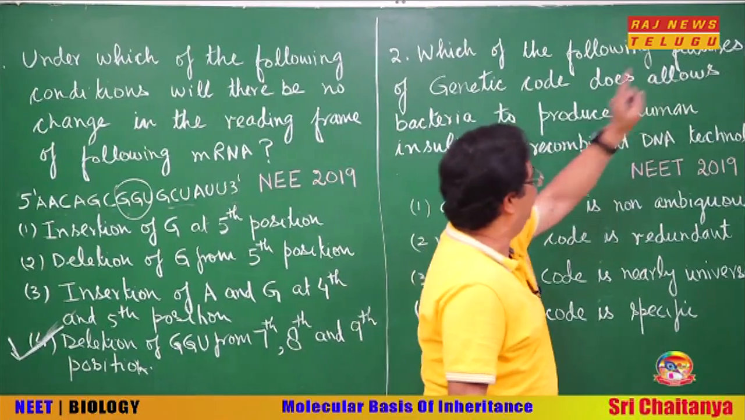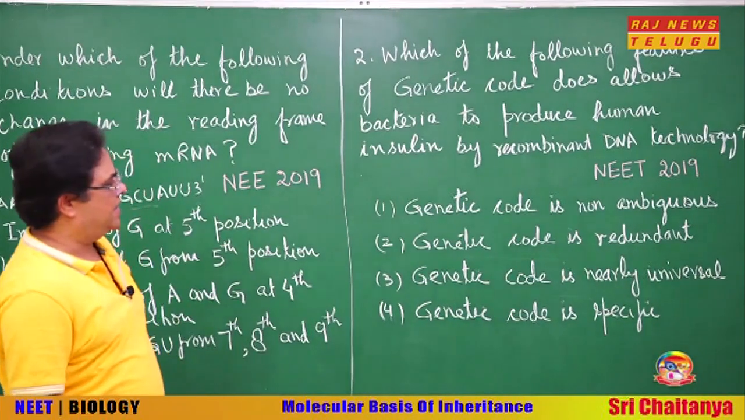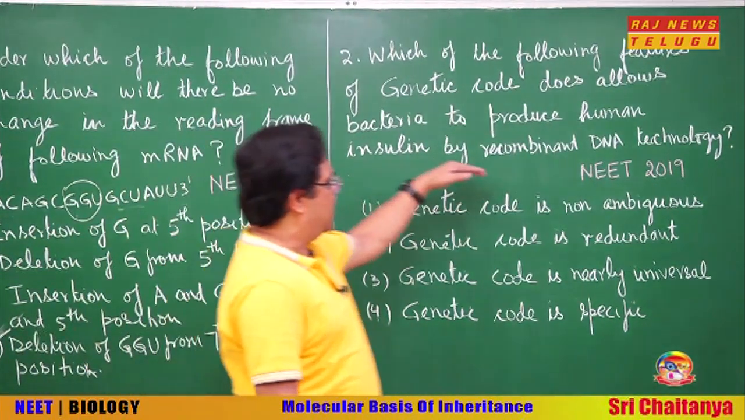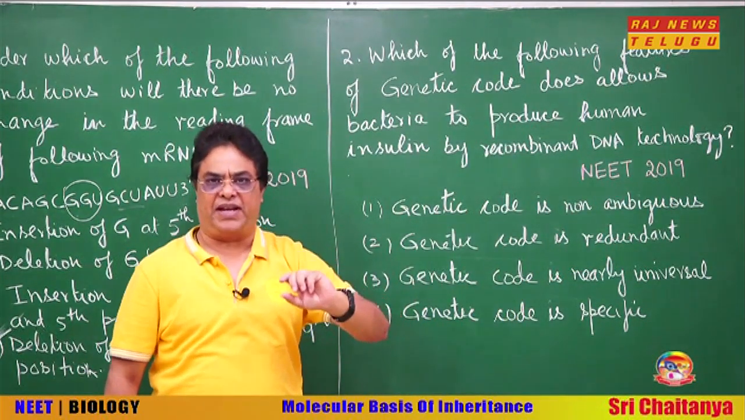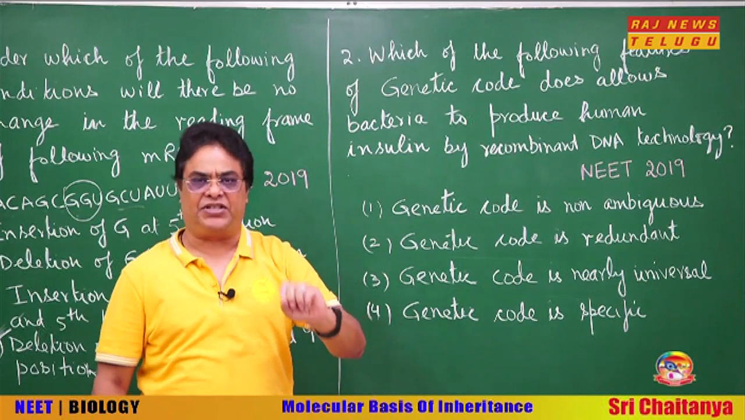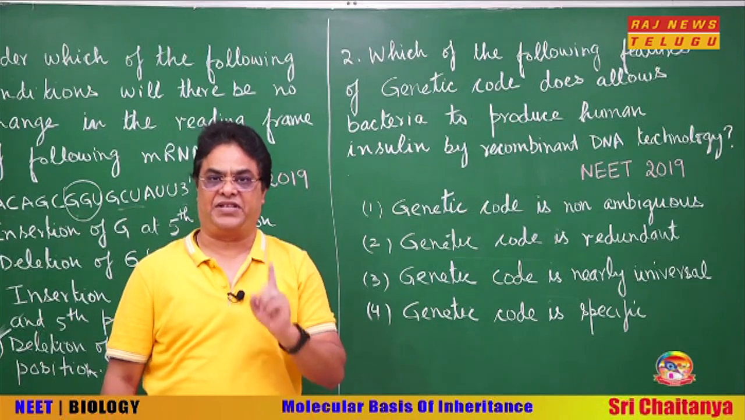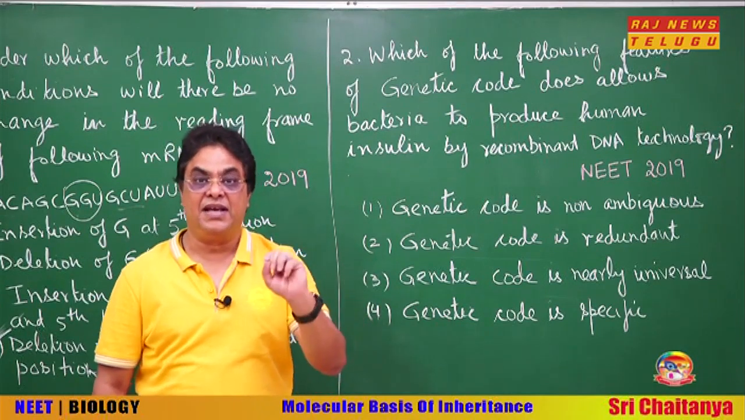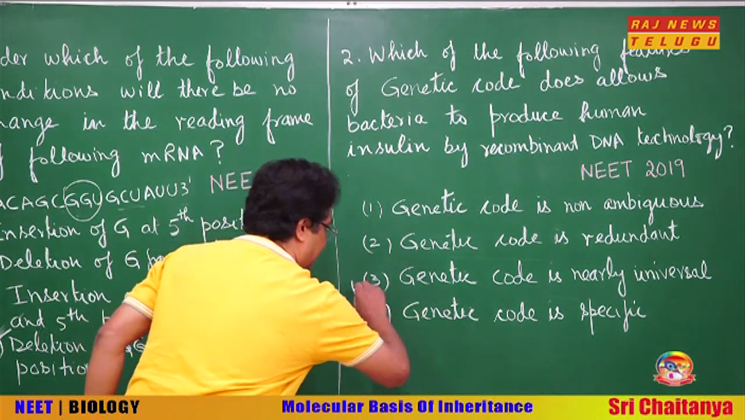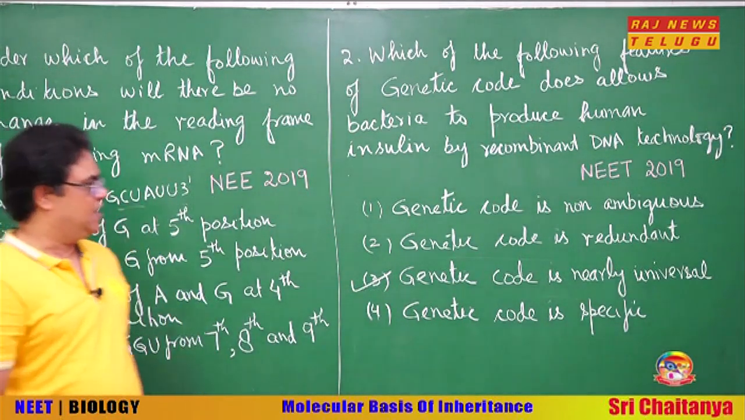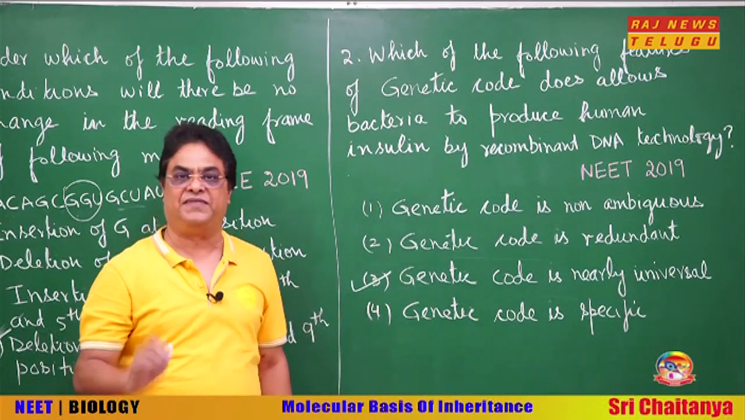Which of the following features of genetic code does allow bacteria to produce human insulin by recombinant DNA technology? Okay, why is a particular protein synthesized by a particular gene in whichever organism we insert it? It is due to the universal nature of the genetic code, that is, from bacteria to human, the same codon codes for the same amino acid. So you see, our answer will be genetic code is nearly universal. Redundant means useless. They mean to say that the genetic code is useless. No, genetic code is very useful.